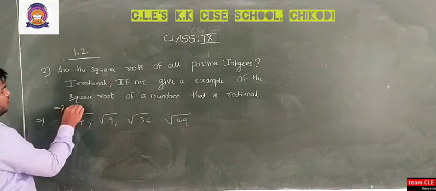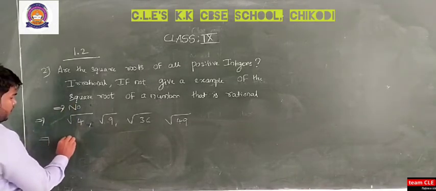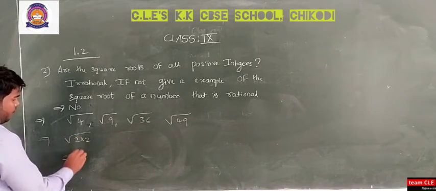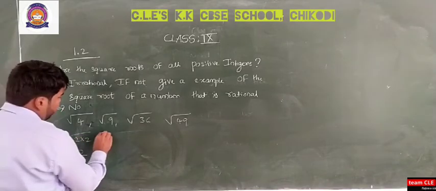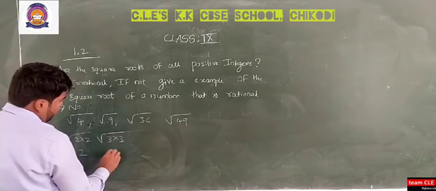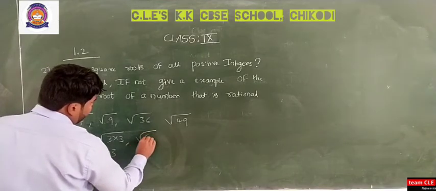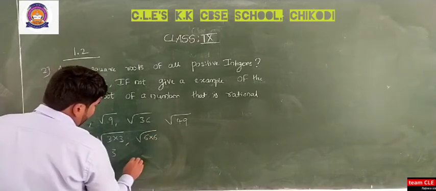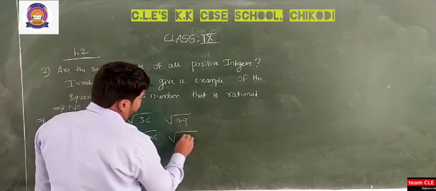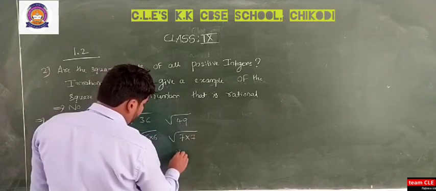I should say no, because root 4 can be expressed in the form of pairs, 2 into 2, so root 4 is 2. Similarly, root 9 is 3 into 3, so the square root of 9 equals 3. Root 36 is 6 into 6, a pair, so it is 6. Similarly, root 49 is 7 into 7, so root 49 is 7.